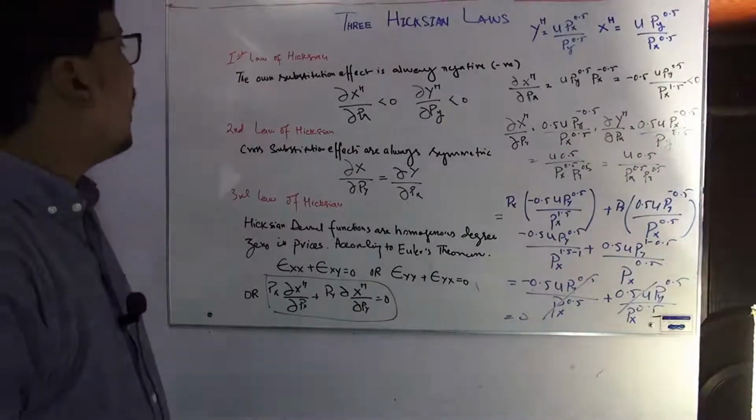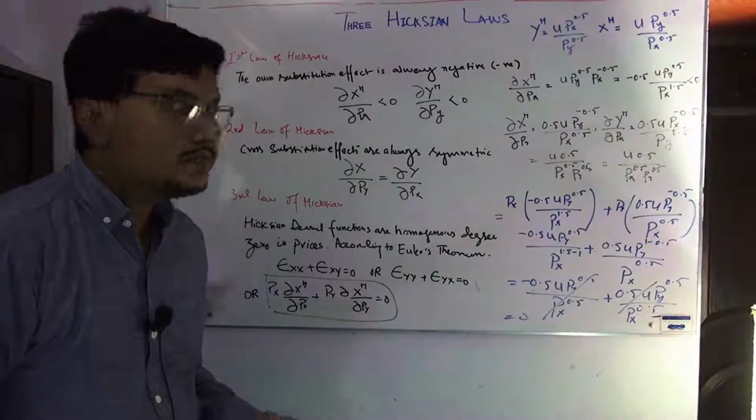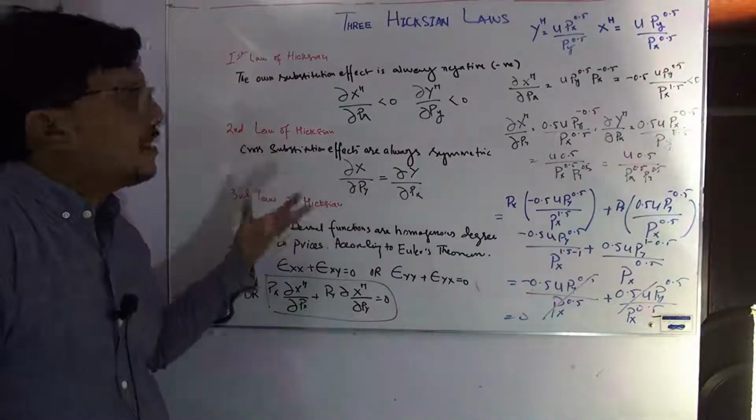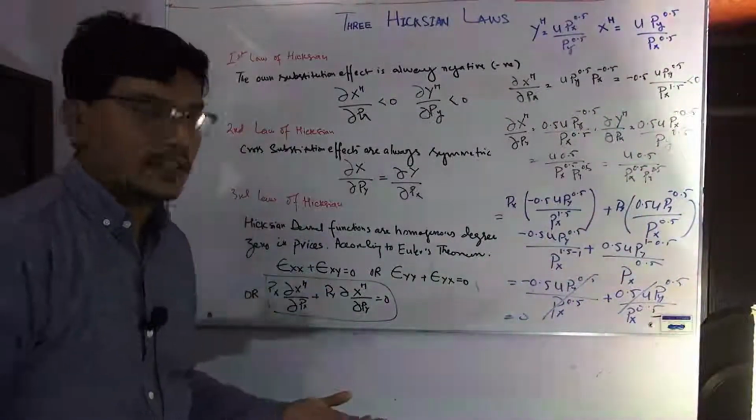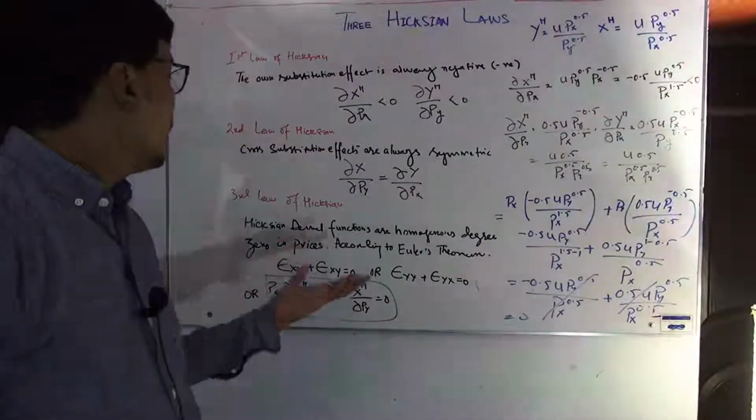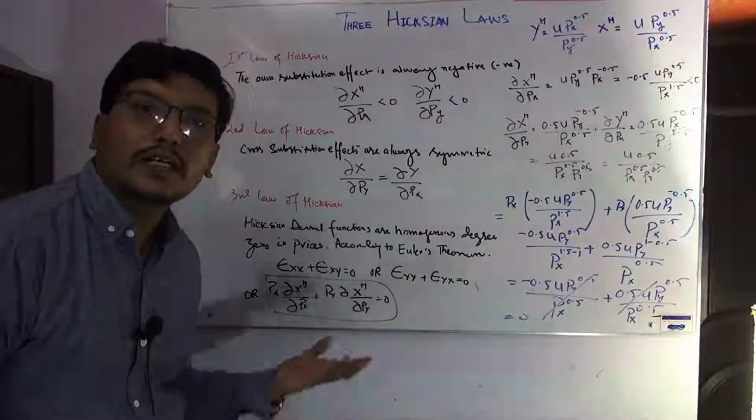So these are the three laws of the Hicksian. First, the own substitution effect is always negative. Second, the cross effects are always symmetric. Third, the functions are homogeneous of degree 0 in the prices.